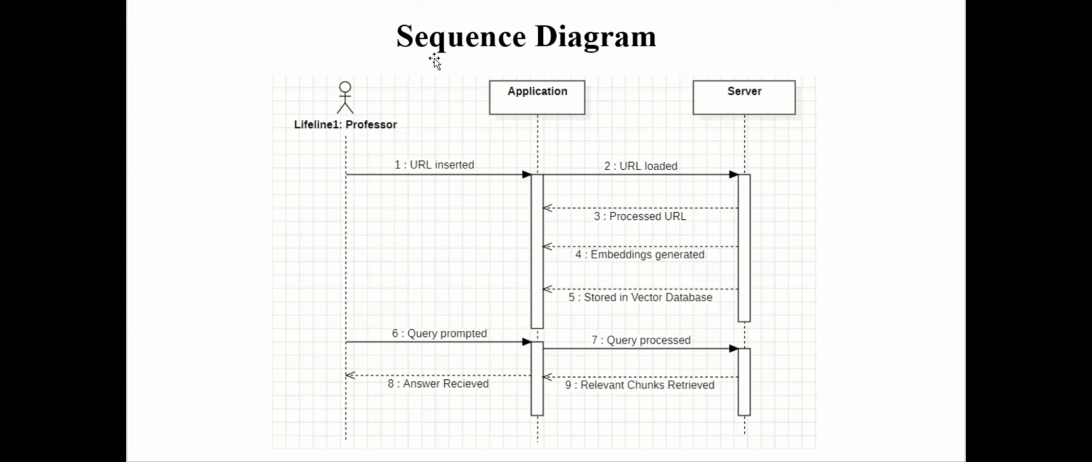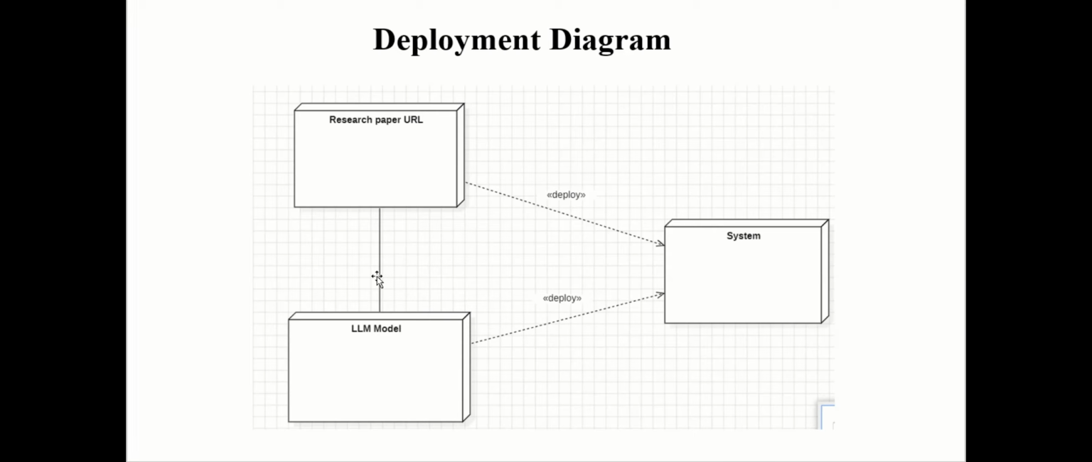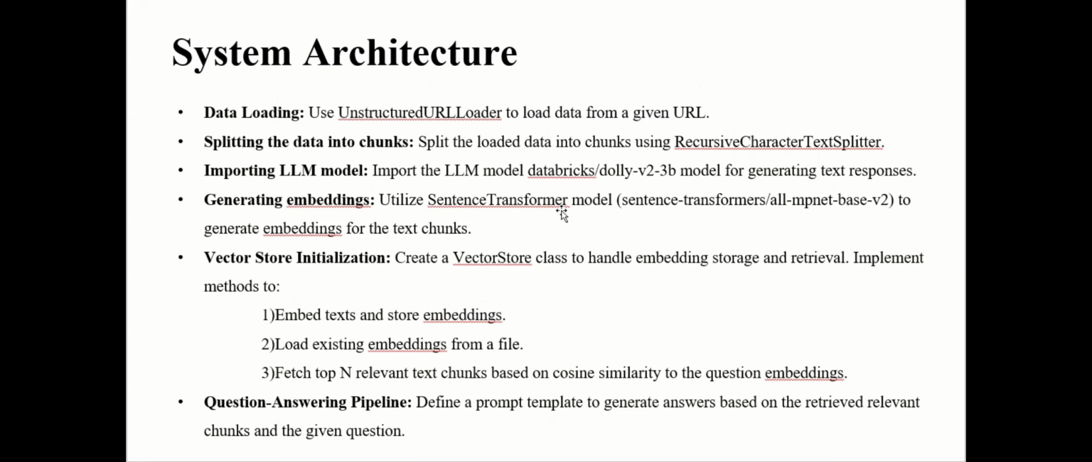Coming to the sequence diagram, the professor is the user here and he provides the URL into the system. The URL is loaded into the server and the model processes the URL, generates embeddings and stores it into the vector database. A query is prompted by the professor, the query is processed by the server and relevant chunks are retrieved. Then the answer is received by the professor. The deployment diagram involves loading the LLM model and research paper URL into the system.